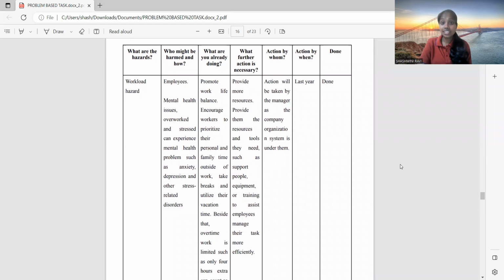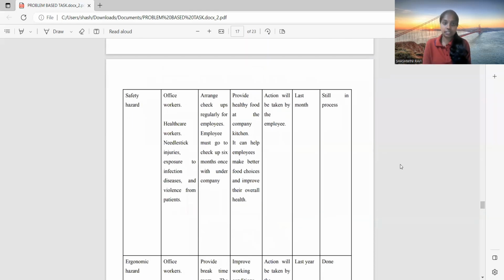The further action necessary is providing the resources and tools they need, such as support people, equipment, or training to assist employees in managing their tasks more efficiently. Action will be taken by the manager, as the company organization system is under them. This action was done last year.